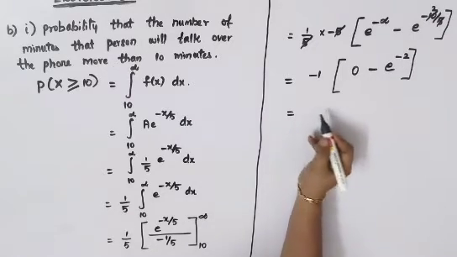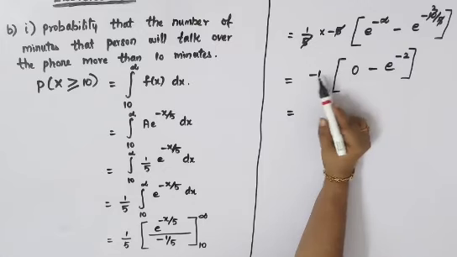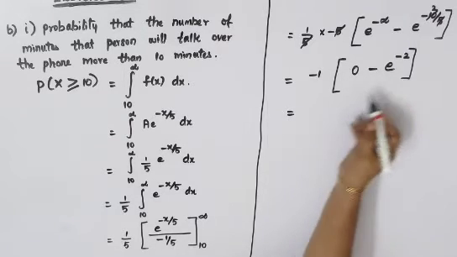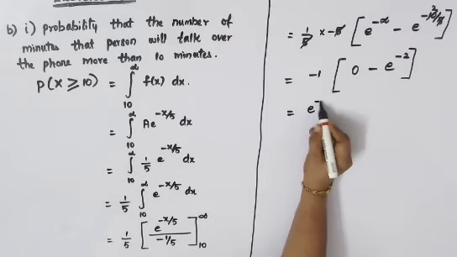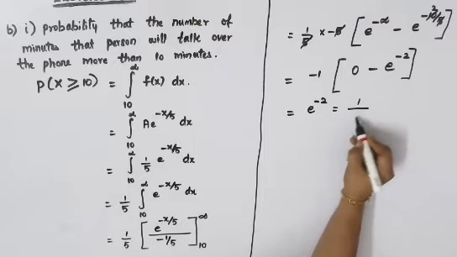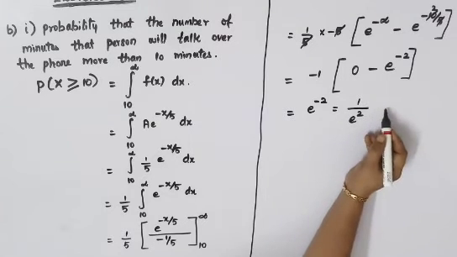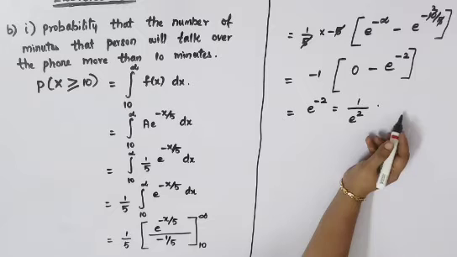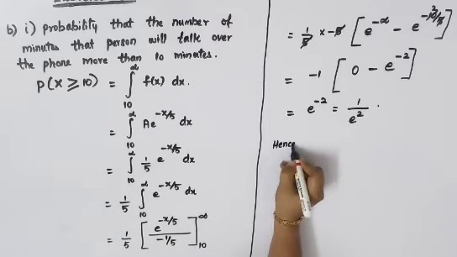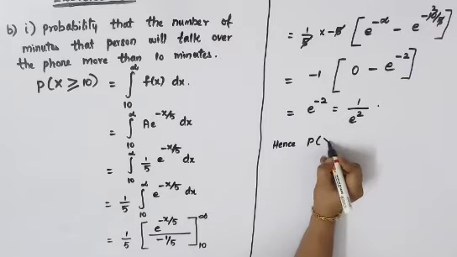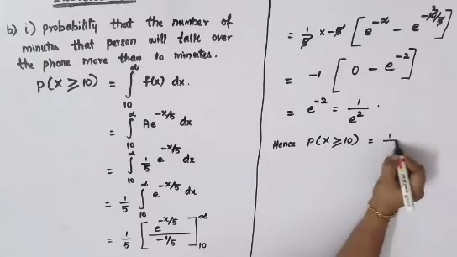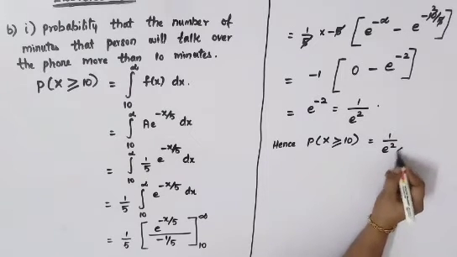So your first part will become 0. Here you have got minus 1 and here another minus, so minus into minus will become plus e power minus 2. Now take this minus 2 to the denominator, so you will get 1 by e square. This is the answer for your B part, first subdivision. Hence, the probability of x greater than or equal to 10 is equal to 1 by e square.